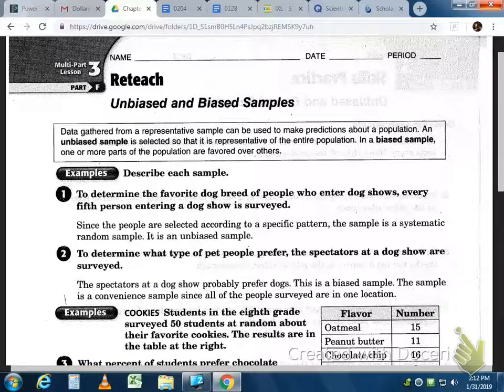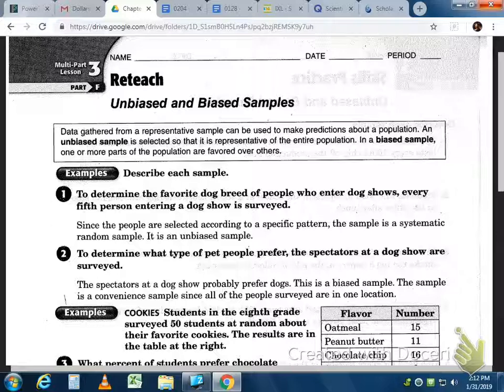Unbiased and Biased Examples, Lesson 8.3F, talks about surveys: they are good surveys because they're unbiased, or probably not so good because they're biased. So let's talk about what that means. Data gathered from a representative sample can be used to make predictions about a population. An unbiased sample is selected so that it is representative of an entire population. In a biased sample, one or more parts of the population is favored over the others.